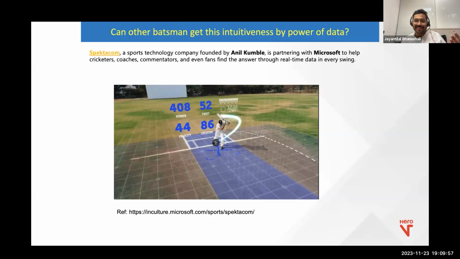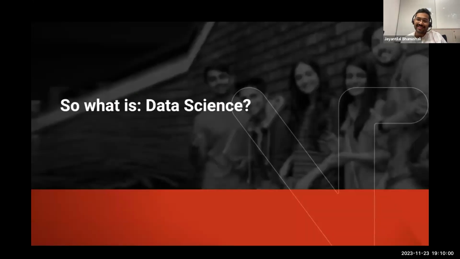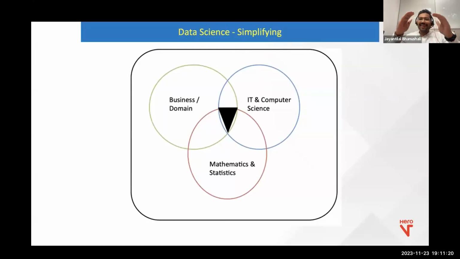Now that brings me to the next question. What is data science? I gave you a small story, but what is data science? Data science is an integration of three fields. What are those three fields? The business domain, the area of business that you are solving for. Second is mathematics and science, because you deal with a lot of data, right? And data is humongous. You always need to aggregate it, filter it, do some processing. Because data is so huge, you cannot do it on pen and paper or manually, so you require computer systems. That is where the third part, IT and computer science, comes in.